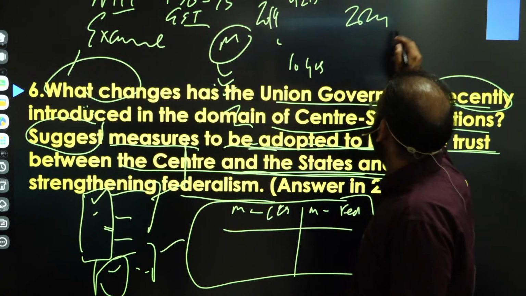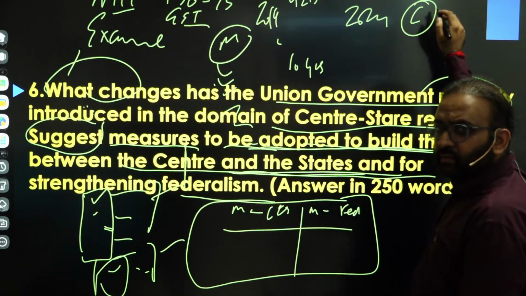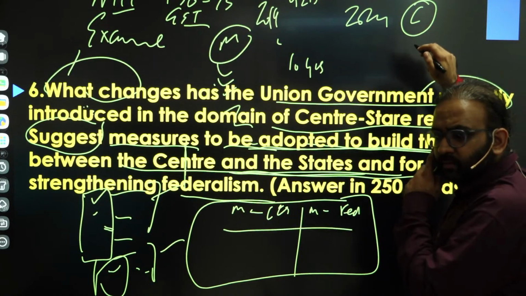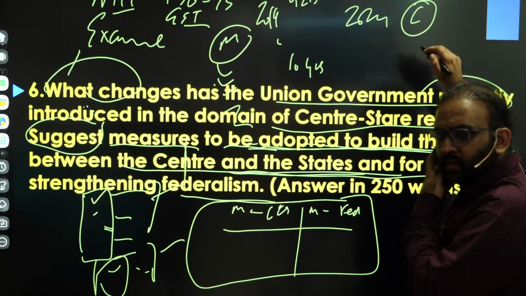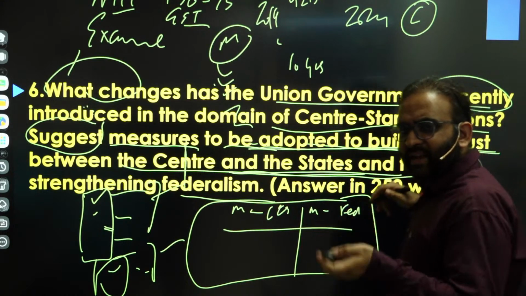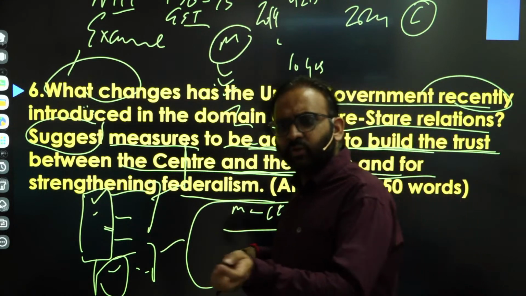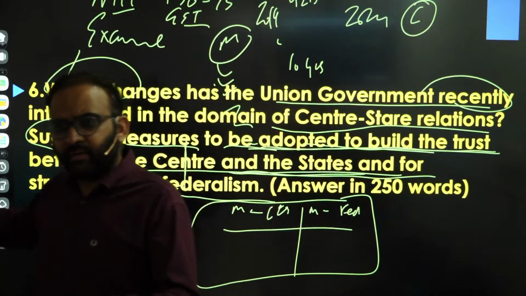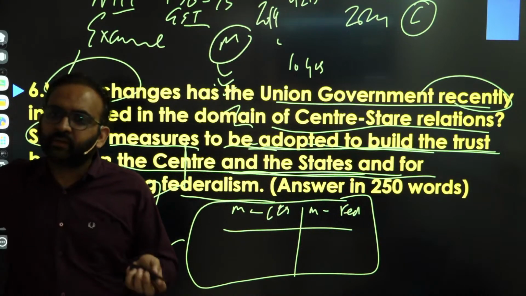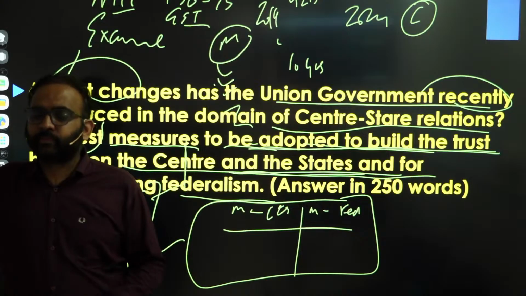It could be, suppose, a constitutional introduction. Right? Part 11, 12 deals with center-state executive, legislative and financial relations. Right? That you can talk about.